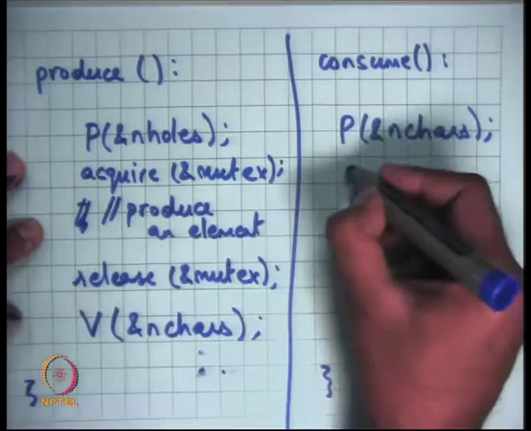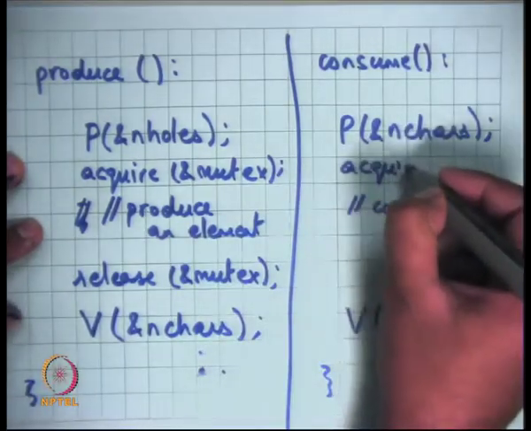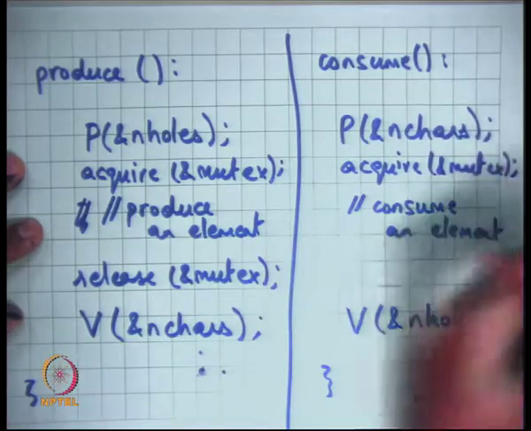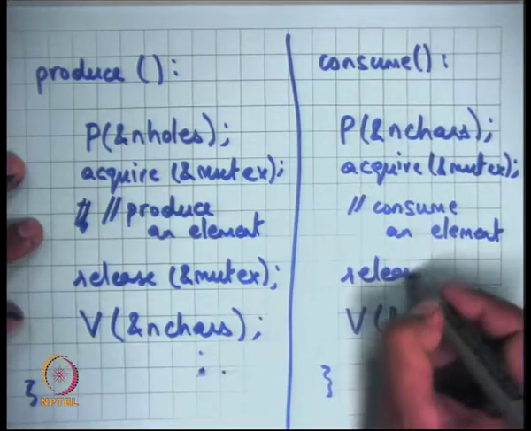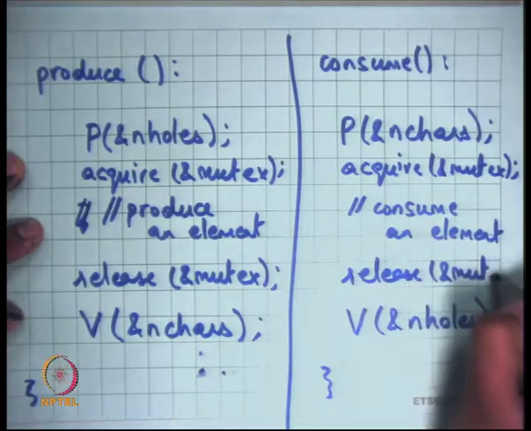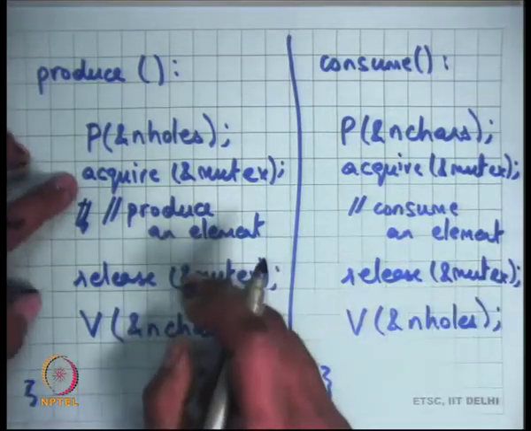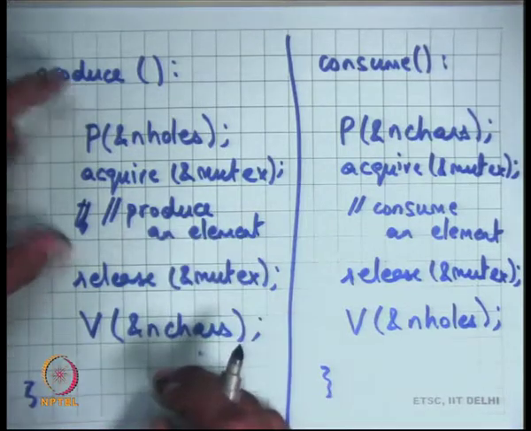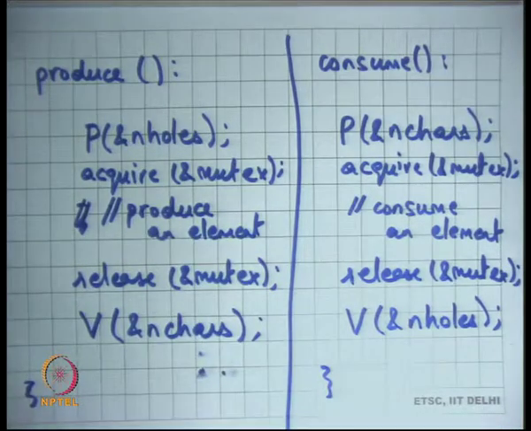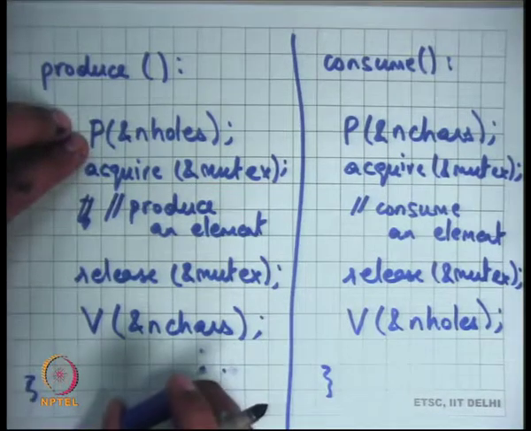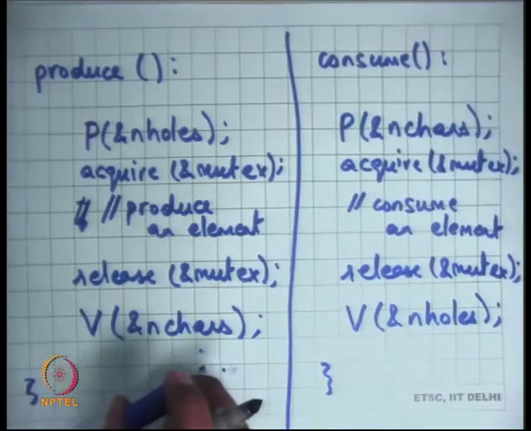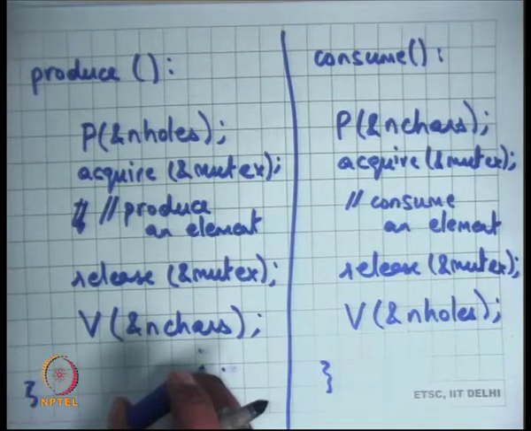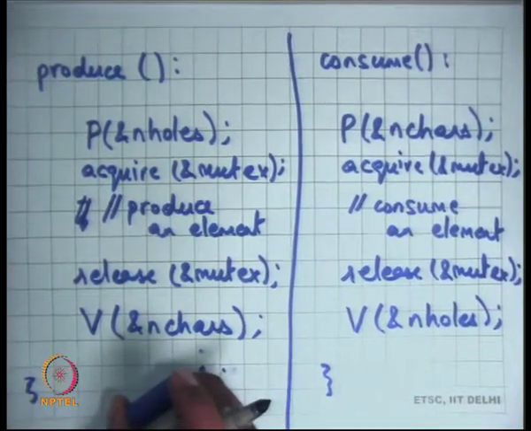So the question is, shouldn't acquire be before P and release after V? What do you think? Firstly, we said that P itself is atomic, so it doesn't need to be protected by a mutex, and so this code is correct.